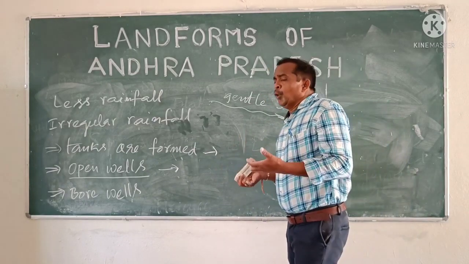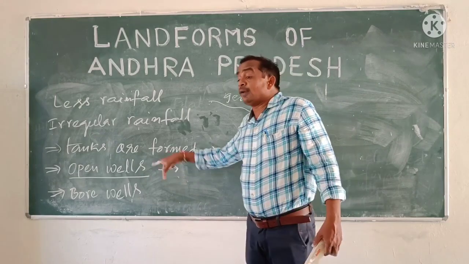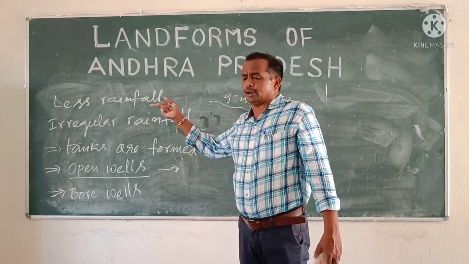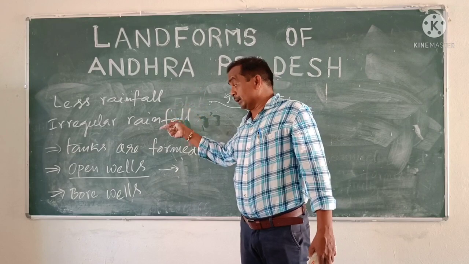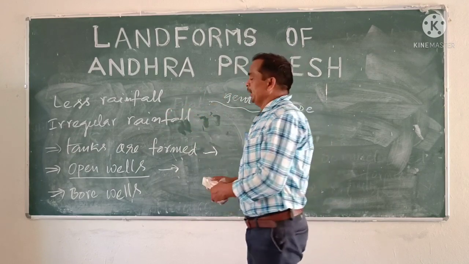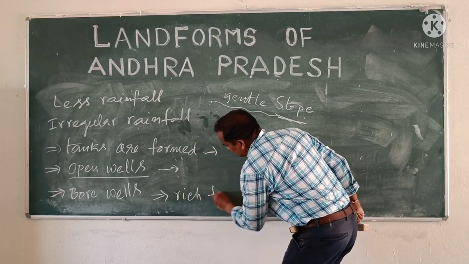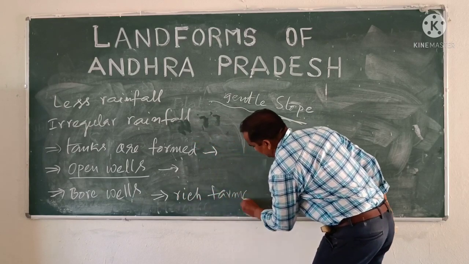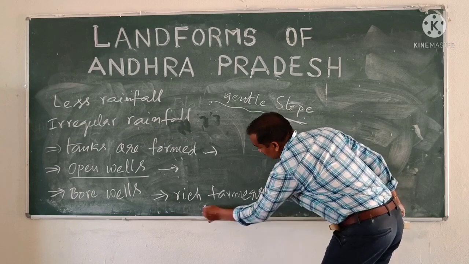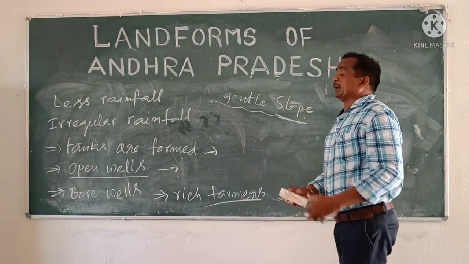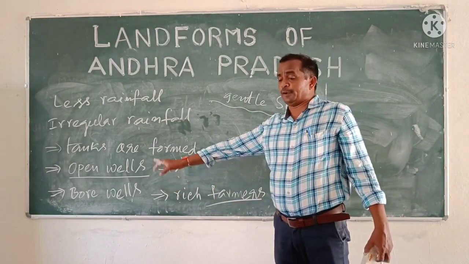So, who can dig a borewell in his field? Once you question yourself, who can dig a borewell in his field? Rich farmers. Dear children, only rich farmers can dig the borewells in the fields.